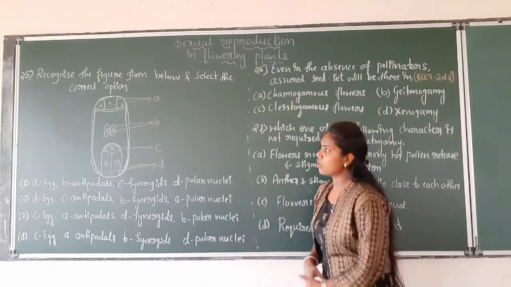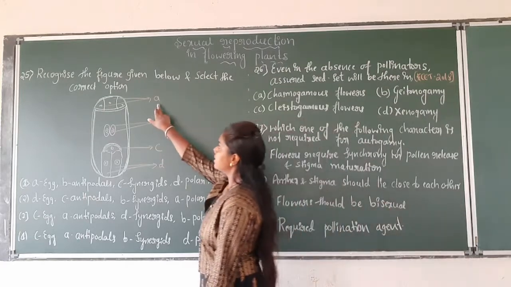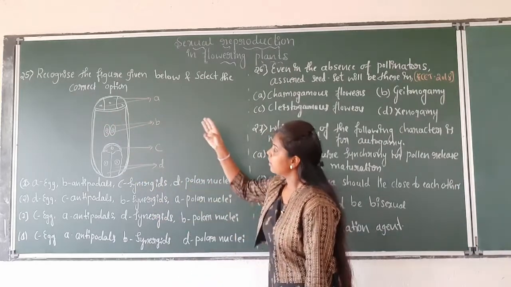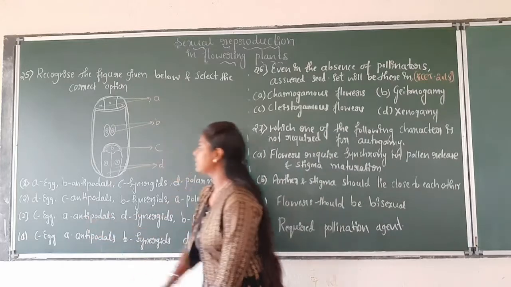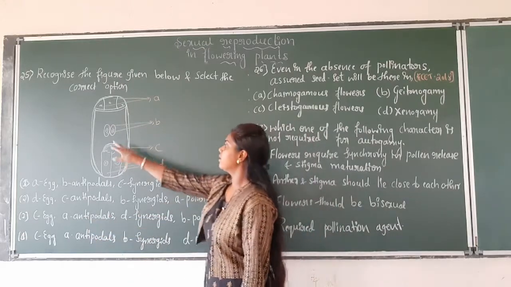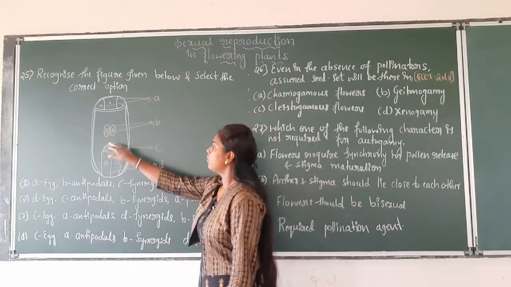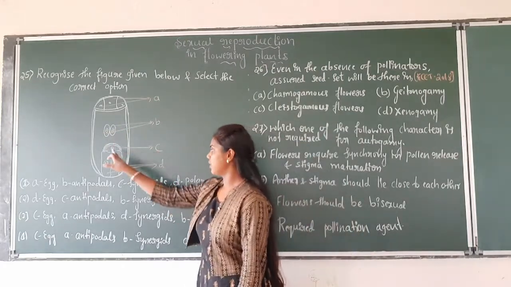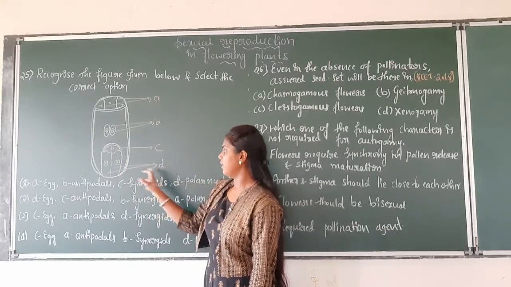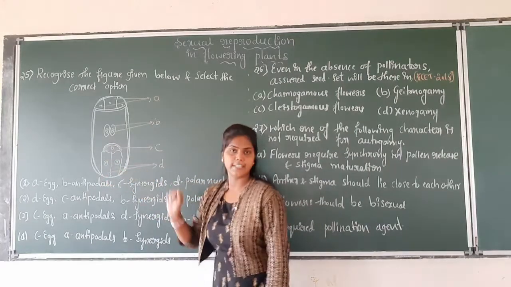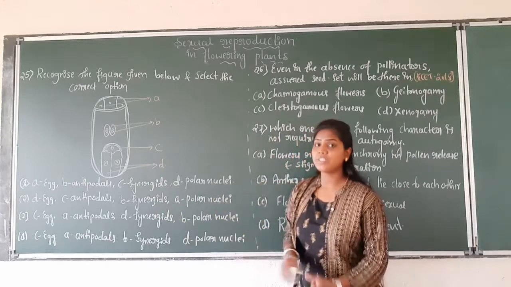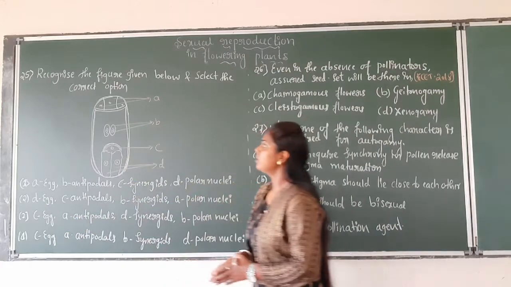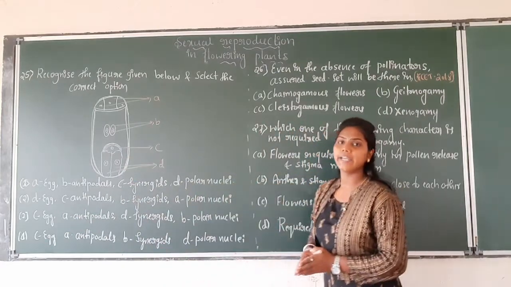Because here A is nothing but the 3 antipodal cells, B is the central cell which consists of 2 polar nuclei, C is the egg cell, and D is the 2 synergid cells.